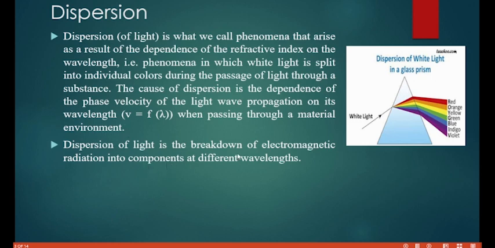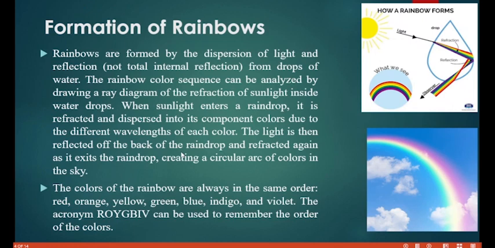Dispersion of light is just the breakdown of electromagnetic radiation into components at different wavelengths. You're going to understand that as we go. So again, dispersion of light is the breakdown of electromagnetic radiation into components at different wavelengths. Now, formation of rainbow. How is a rainbow formed?